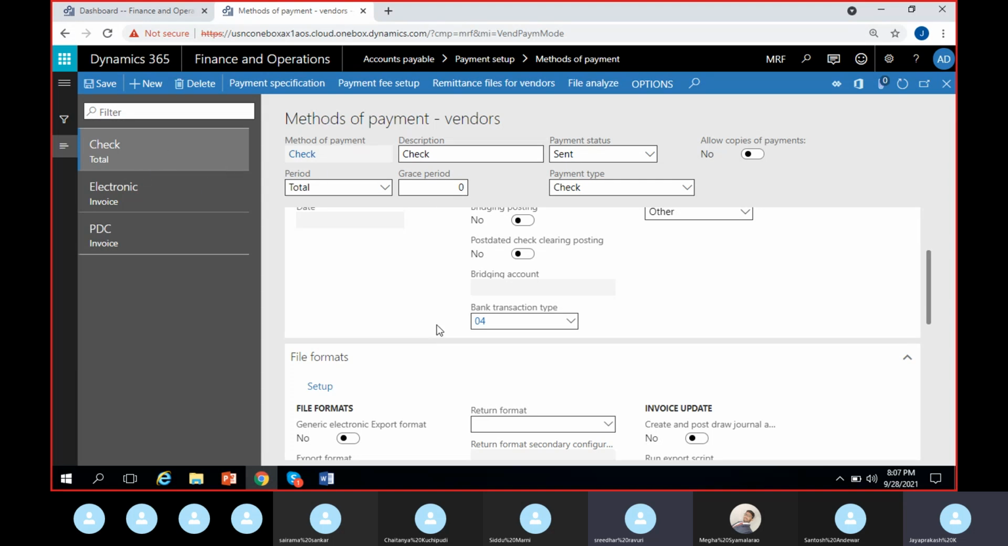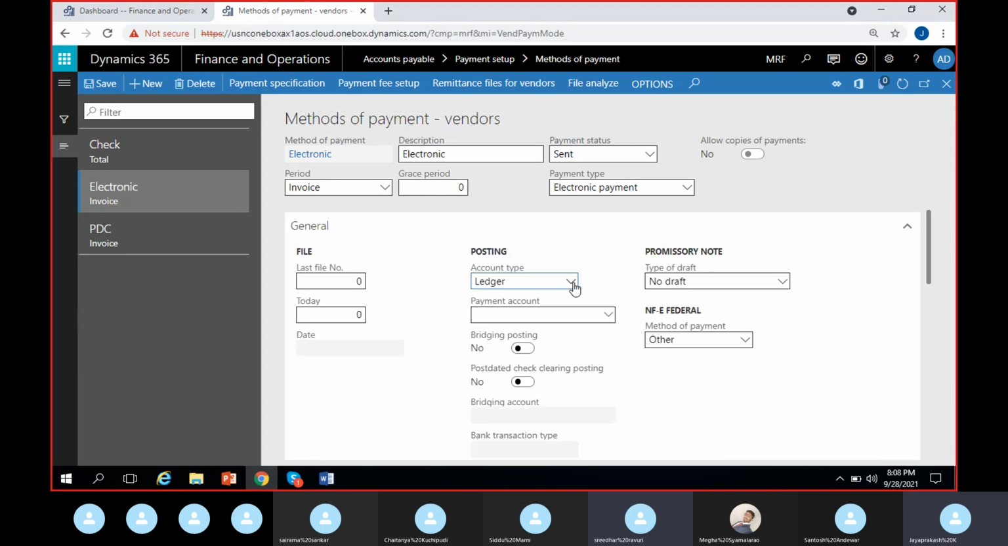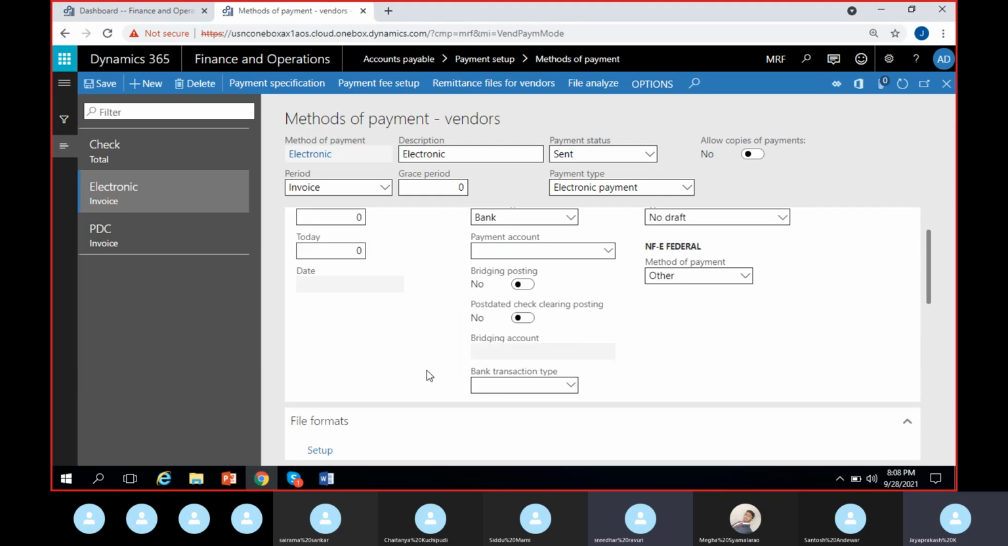But for customer side, in the accounts receivable module, when we create method of payment as check, there we will give check receipt because we are receiving checks, right? So that's how we give the bank transaction type. So for electronic, what do you want me to give as bank transaction type here? I have to select this one first. The account type should be bank here. When I select bank here, then only this will get activated.